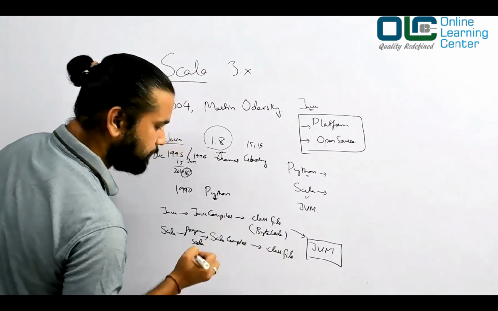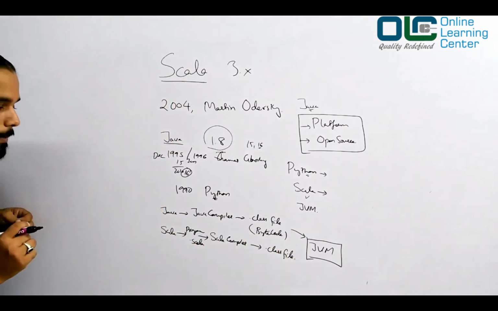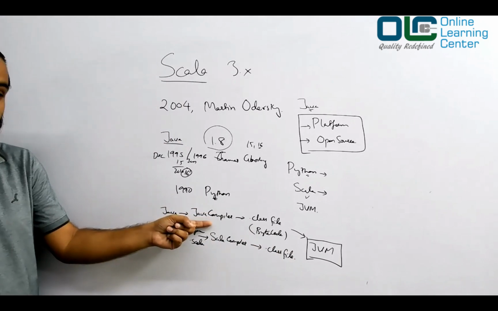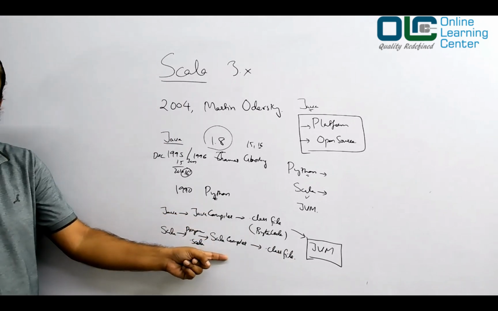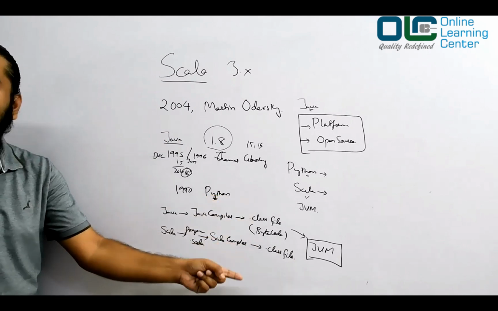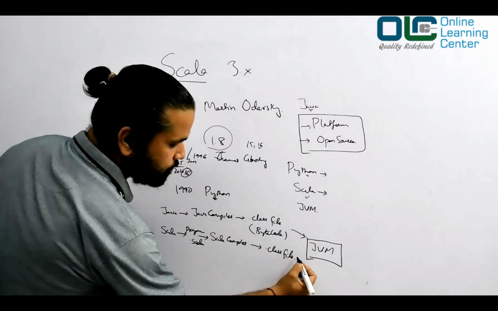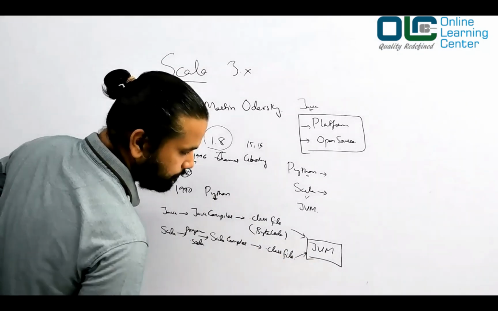So what we understood here is, no matter whether your compiler is the Java compiler or the Scala compiler, all of them produce the same dot class file, and this dot class file would be consumed by the same JVM.